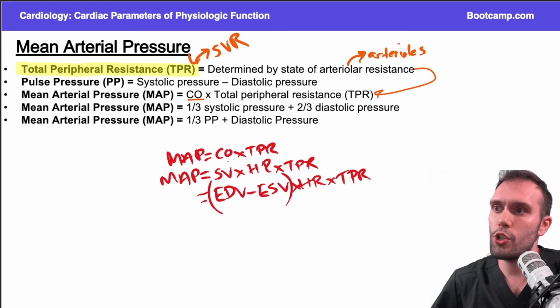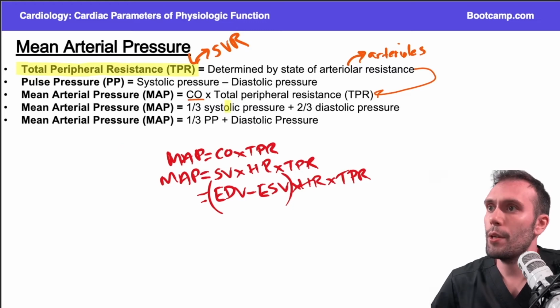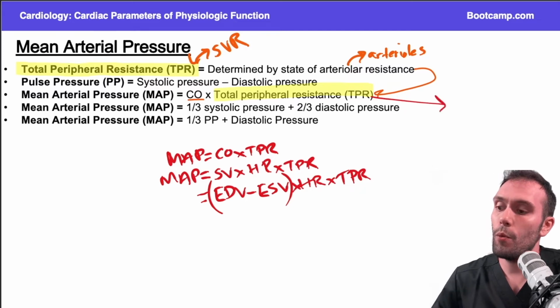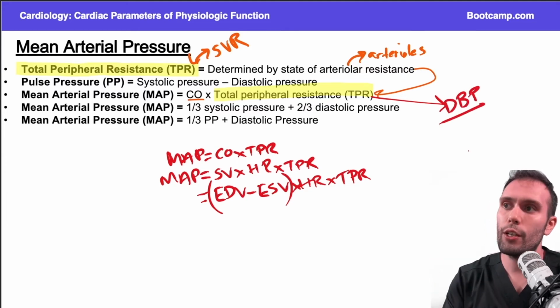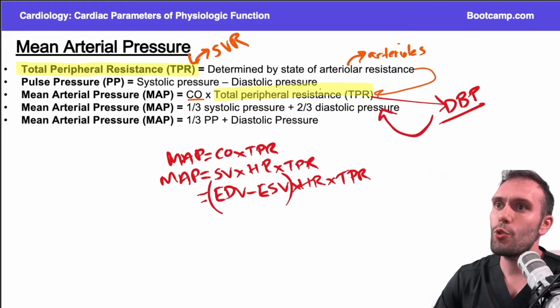A lot of this is just derived from the equations that we already went through. But you can see that if you increase the total peripheral resistance, remember I told you that this is in some ways synonymous with the diastolic blood pressure. So when I increase TPR, I'm primarily increasing the diastolic blood pressure. The majority of the cardiac cycle is actually spent in diastole.